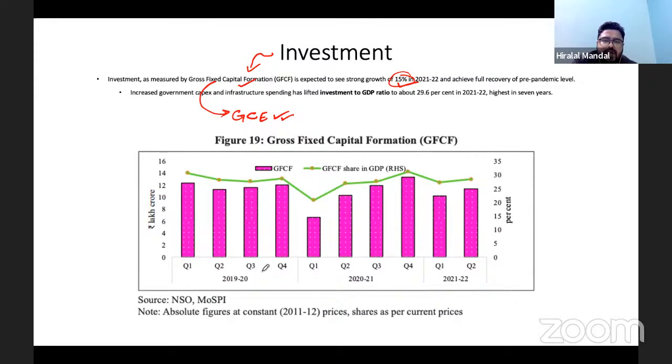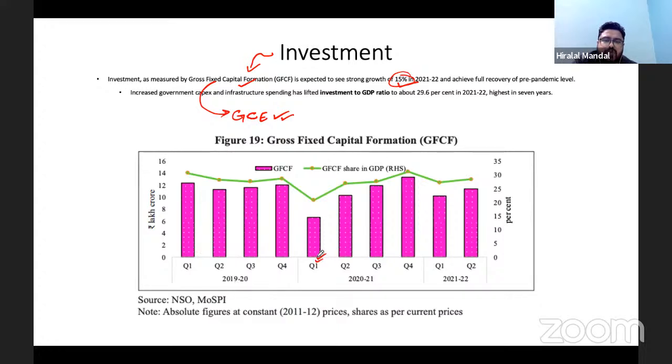Look at the data, where you can see gross fixed capital formation on a quarterly basis. It increased in quarter 1 of 2019-20. Now look at this year.